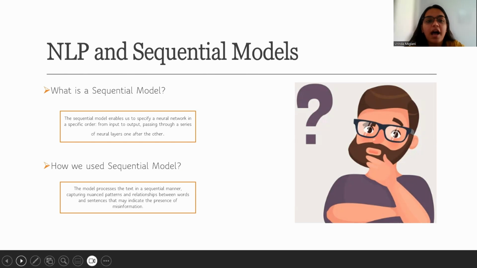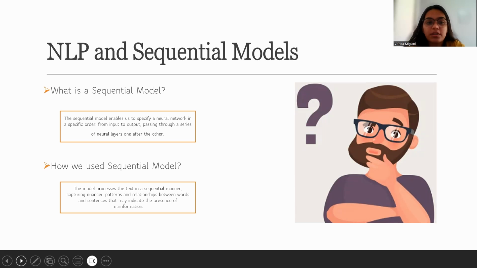Hello, everyone. I'll be talking about the model that we used throughout this project. Now, NLP enables machines to comprehend, interpret, and generate text that is similar to that of humans. In this project, we use a sequential model, which is a type of neural network designed to process data sequences, making it ideal for tasks like language modeling and text classification.